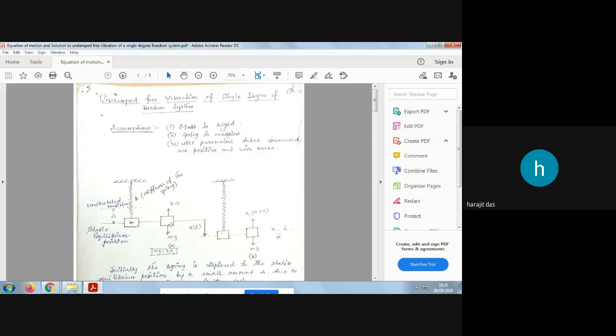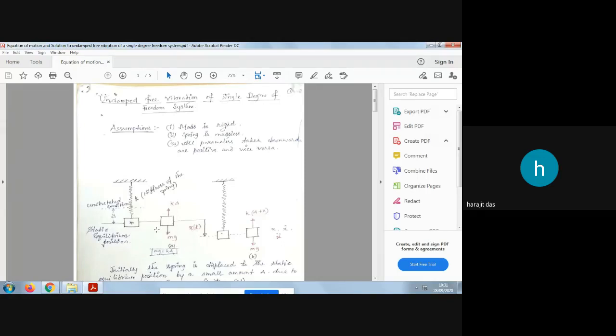Here, as this is the static equilibrium condition, mg will be equal to k delta. I have told you the third assumption: all parameters taken downward are positive and vice versa, meaning upward will be negative. So mg is positive, and k delta will be negative because an upward force is negative. So mg minus k delta equals 0, or mg equals k delta. From this position, we can conclude that mg equals k delta.